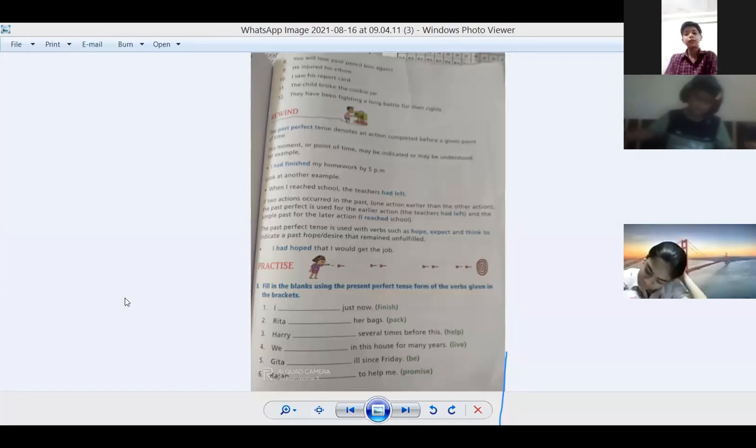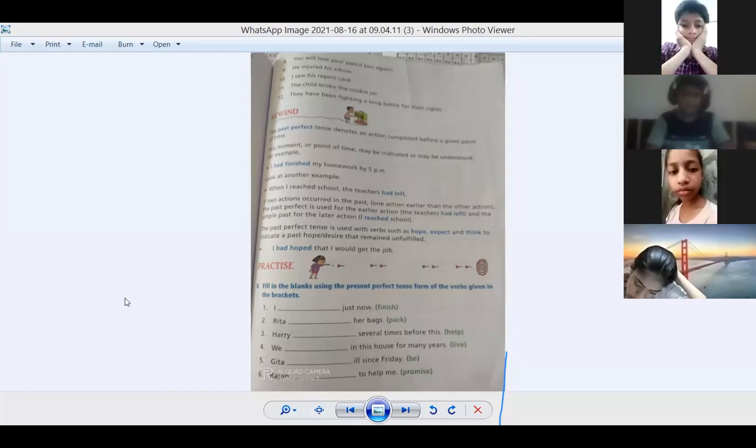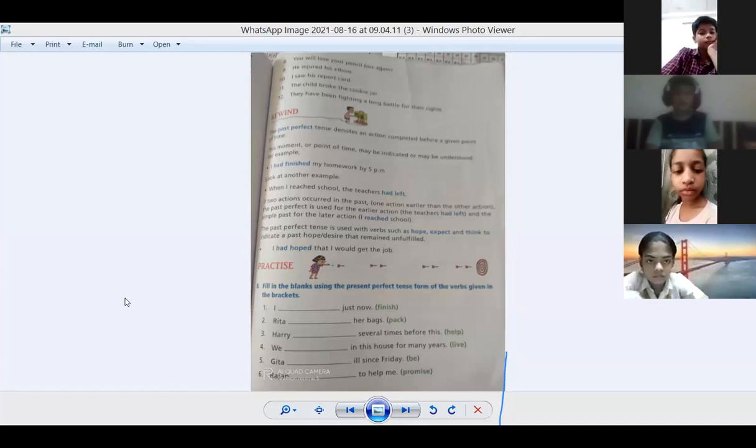So I'm using have with plural. Is it clear? Show me your virtual thumbs. With singular, we are using has, and with plural, we are using have. Ridhima, Bhumika, Ritul, clear? Show me your virtual thumb, children, if it is clear to everyone.